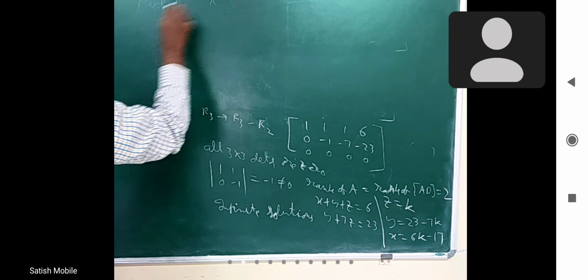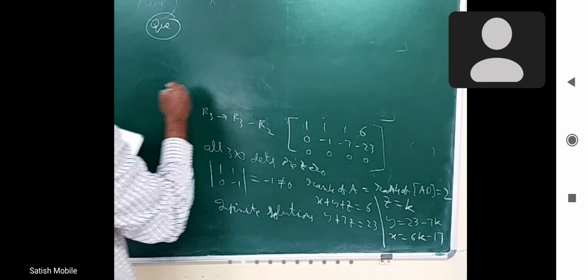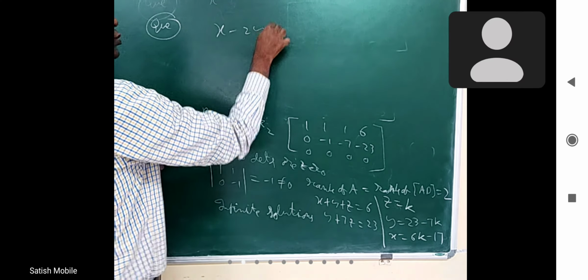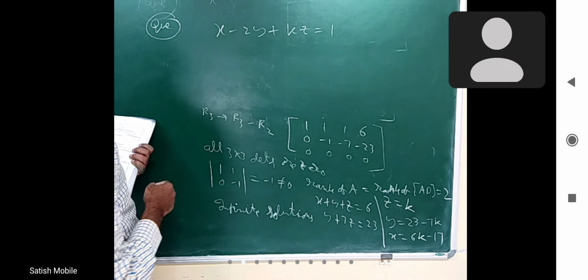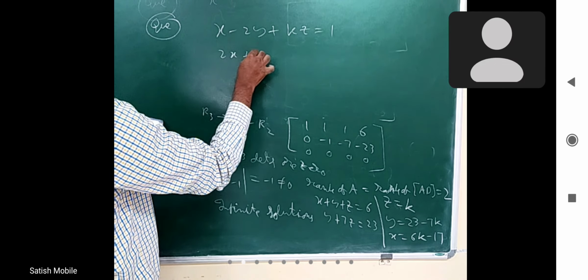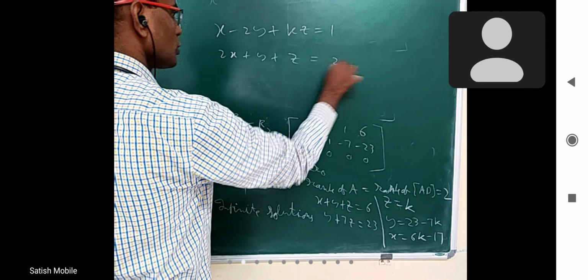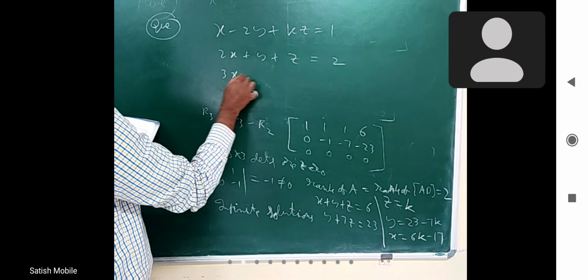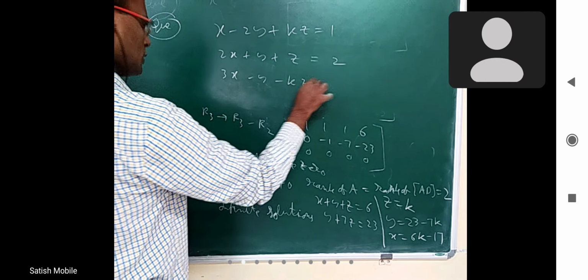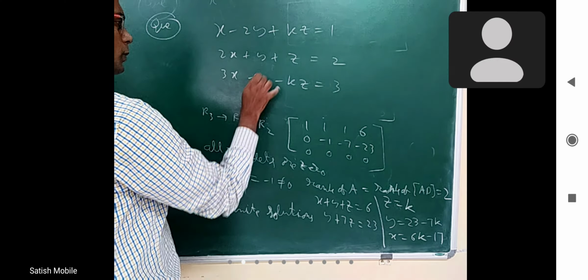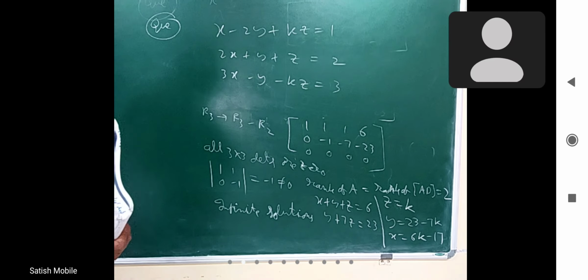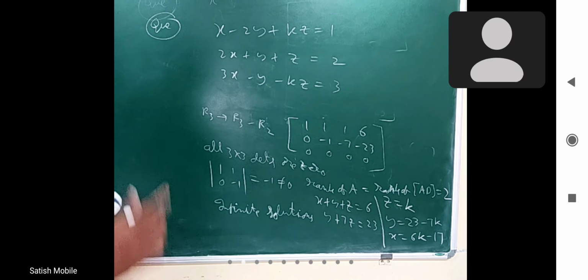X minus 2y plus kz equal to 1. 2x plus y plus z equal to 2. 3x minus y minus kz equal to 3. What I want is, for what values of k it will have unique solution, for what values of k it will have no solution, for what value of k it will have infinite solutions. That is what I want.